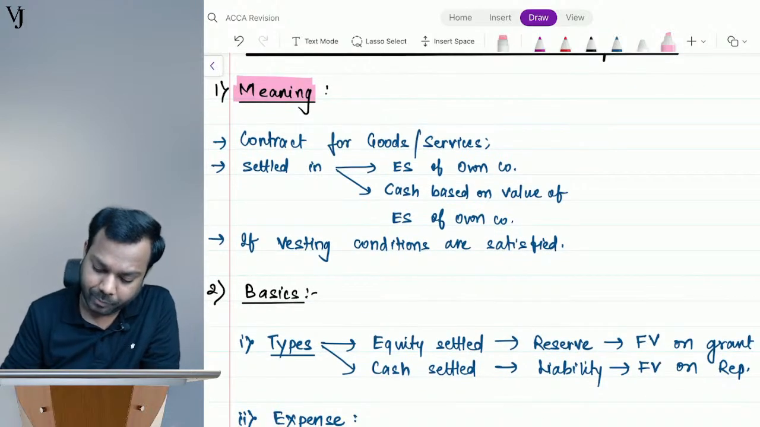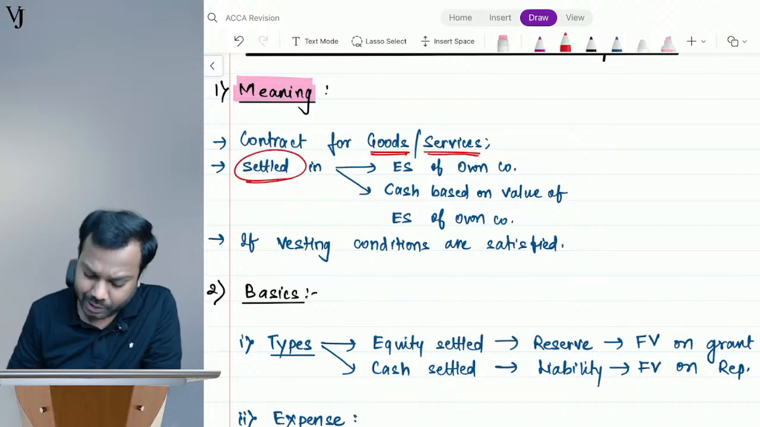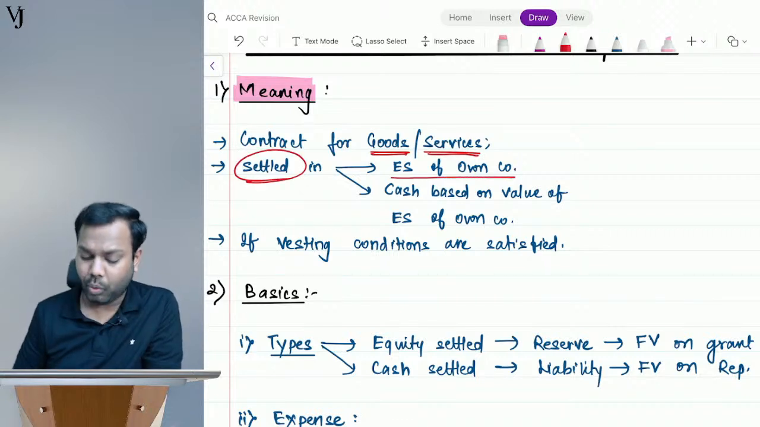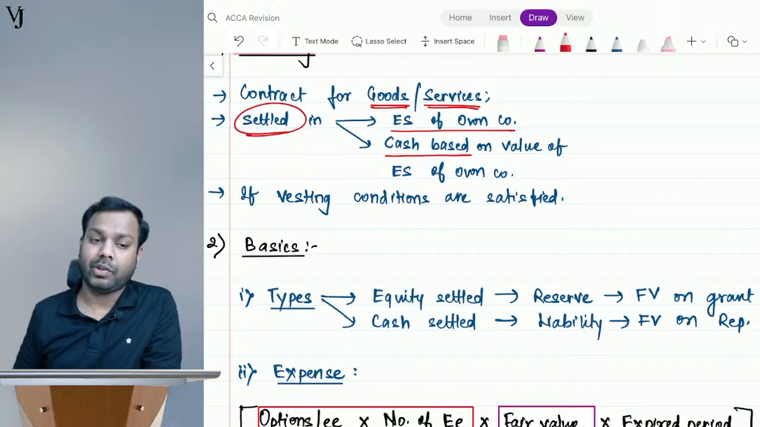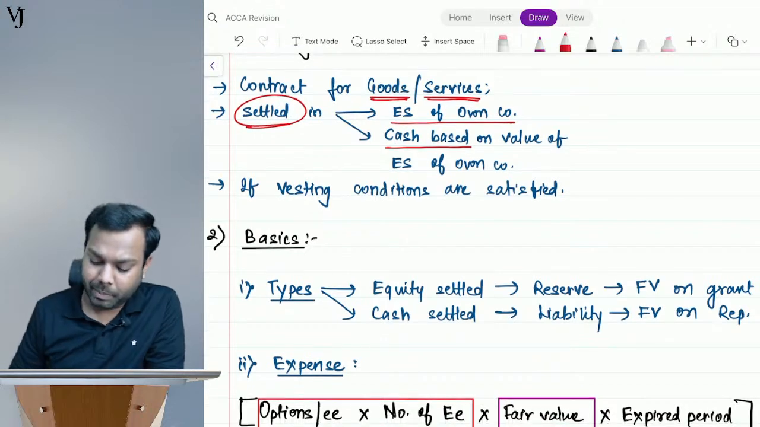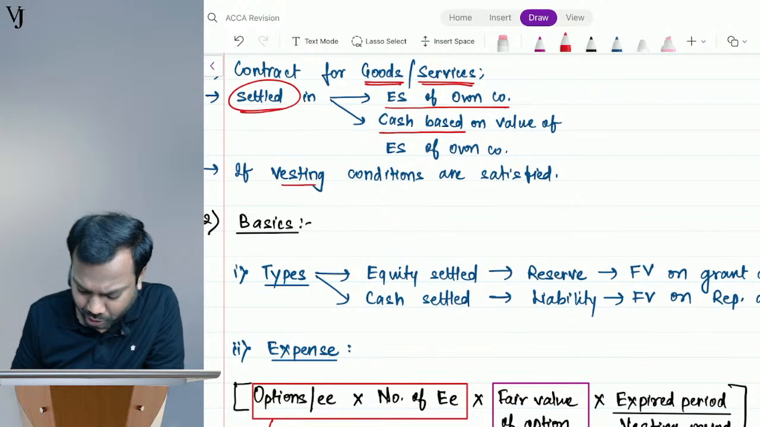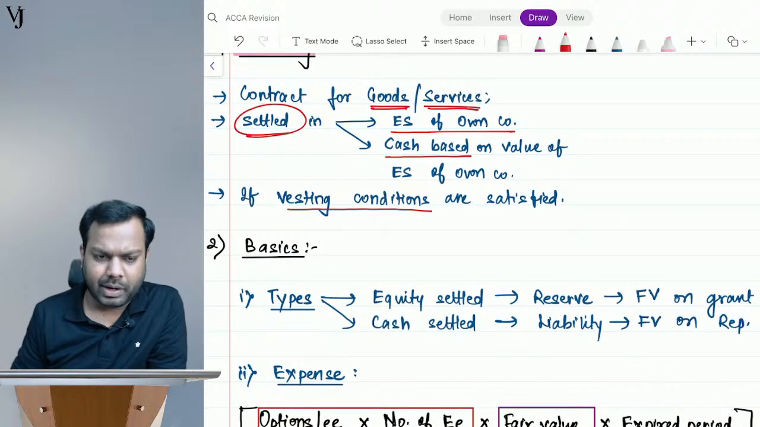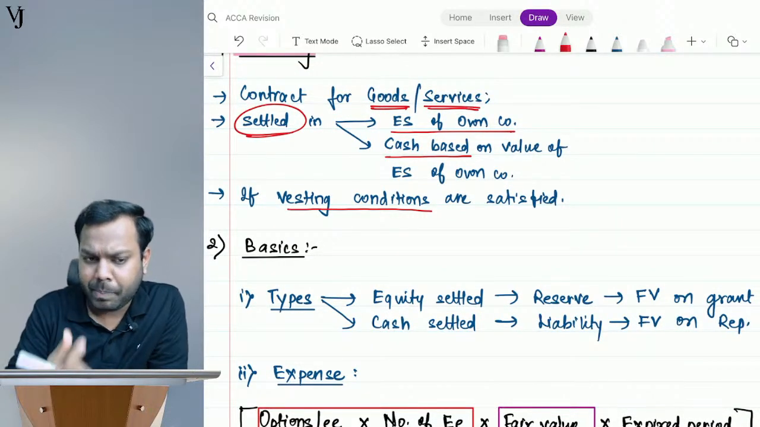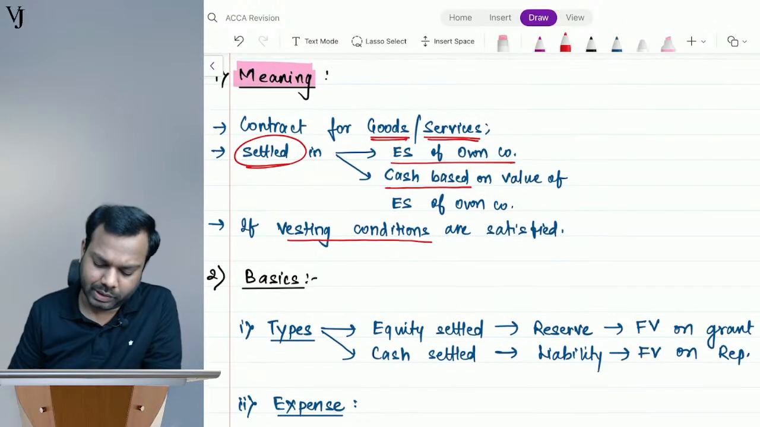See, what is the meaning? It's a contract for purchasing goods or obtaining services which is settled in the form of equity shares of my own company, or cash based on the value of equity shares of own company, provided vesting conditions are satisfied. Now you must be wondering, what are vesting conditions? Definitely we'll discuss it going forward. Basically vesting conditions are the conditions which should be satisfied before the shares are issued or before the payment based on shares is done.